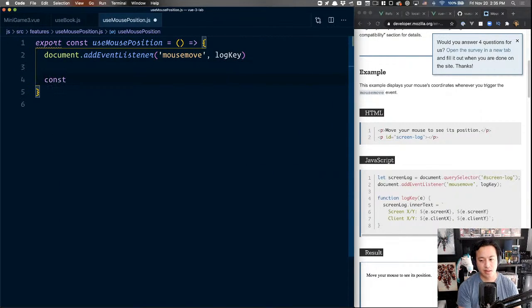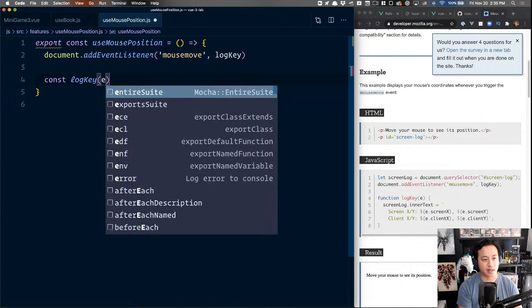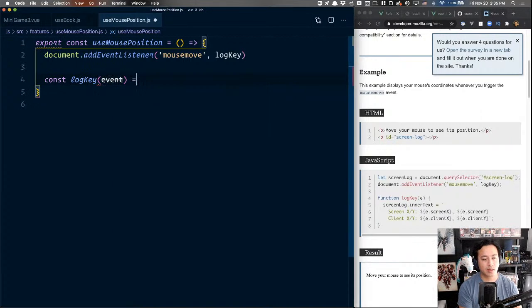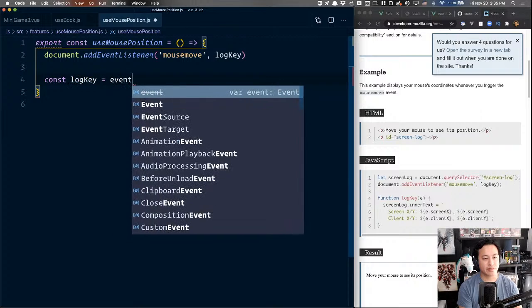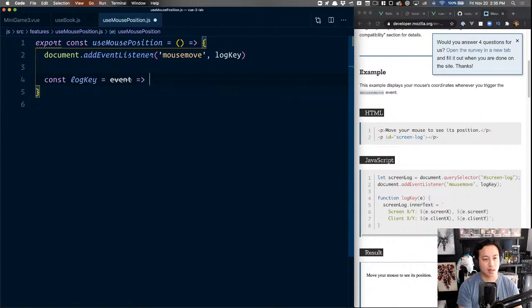So const logKey, which is going to take the event that's happening, equals event. Here we want to track two things: we want to return the X and Y coordinate, right?